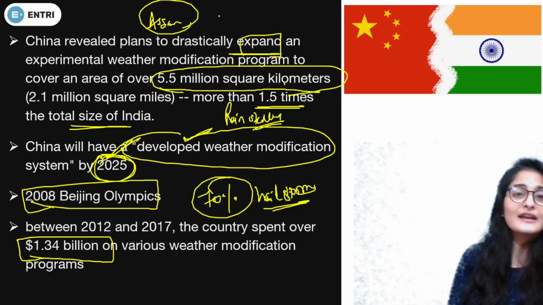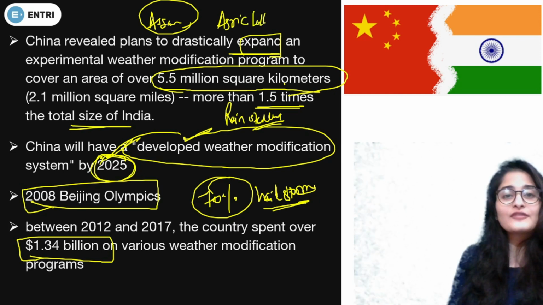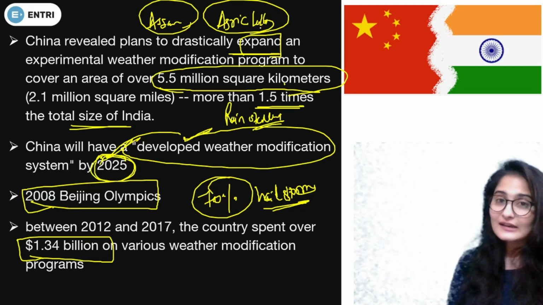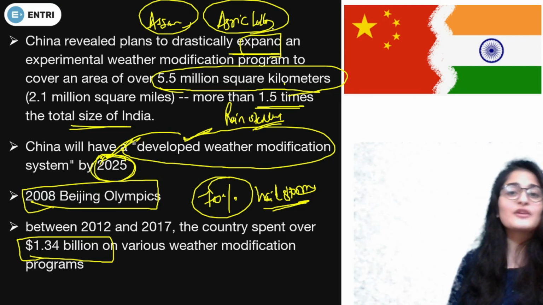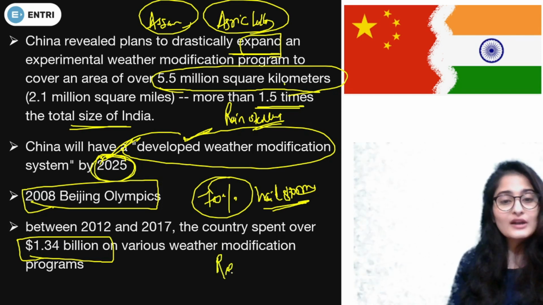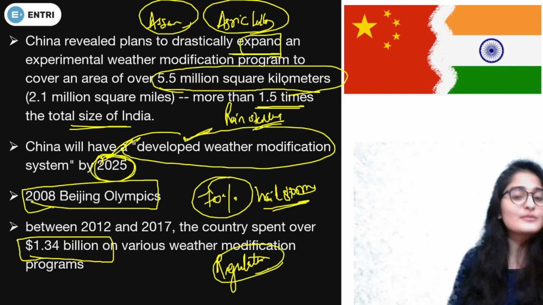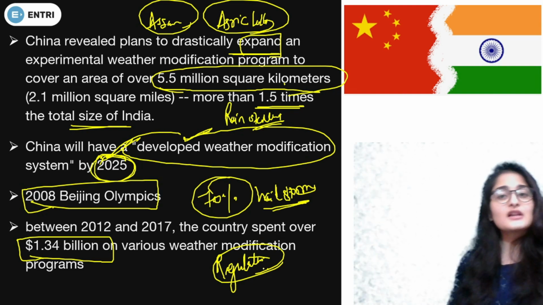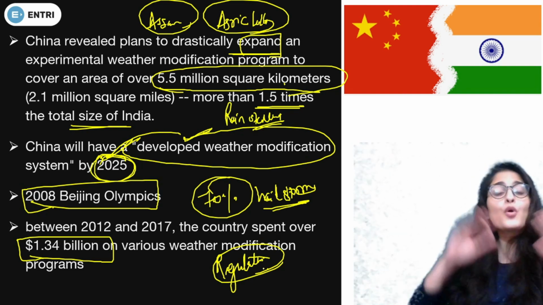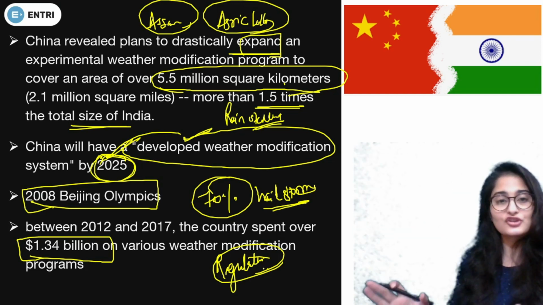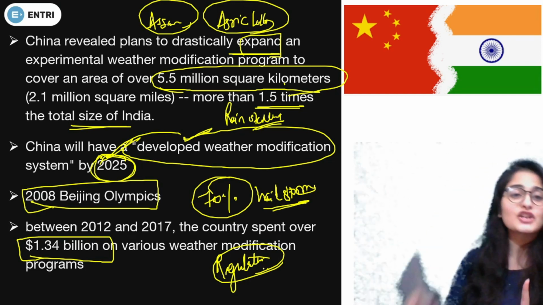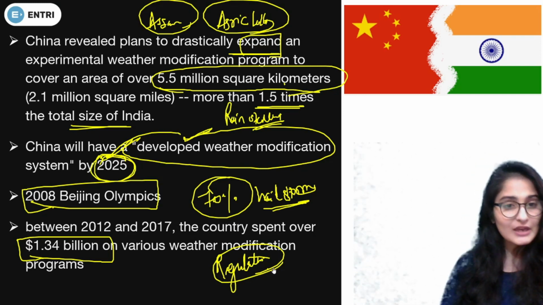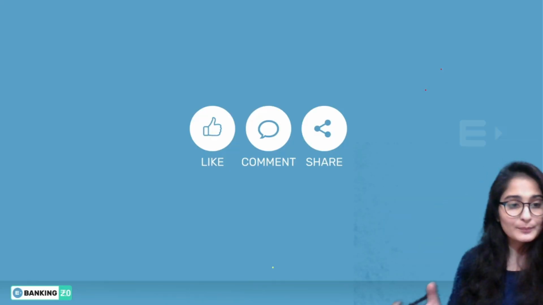Northeast is going to be quite affected directly via this, either being drought prone or being a flood-prone area. And it is going to affect the agriculture segment, because if we do not have a particular amount of rainfall, the agricultural arena is going to be affected. That means the majority of the country is going to be affected. So a regulation body on weather control is in demand right now. Weather modification should be done only when it is beneficial to both parties, or the majority, rather than being beneficial only to a particular country, right? So this is why this whole prospect is coming into the news and is becoming a huge speculation, right?